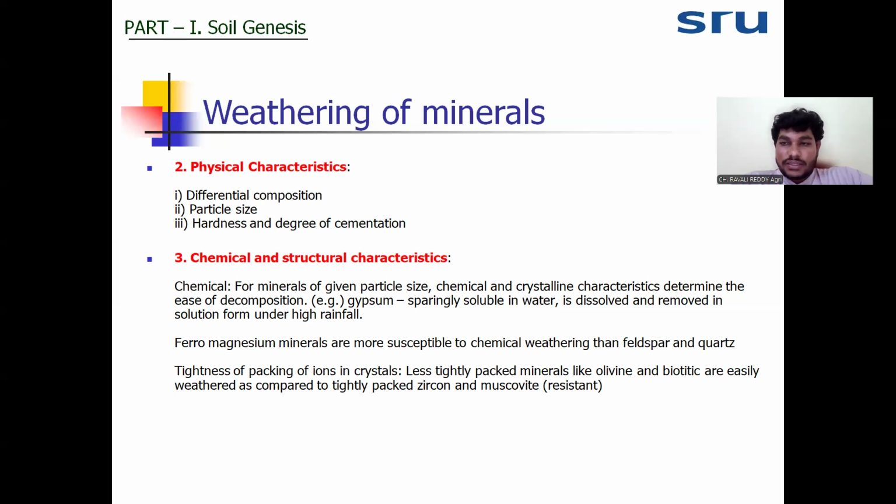The next one is the particle size. On one side, fine size basalt rock is there, and on the other side, coarse size granite is there. So fine size basalt will weather faster than coarse size granite, because the coarse size granite has less surface area for chemical weathering, whereas fine size basalt has more surface area for chemical weathering. That's why the particle size also matters for the weathering of the minerals.